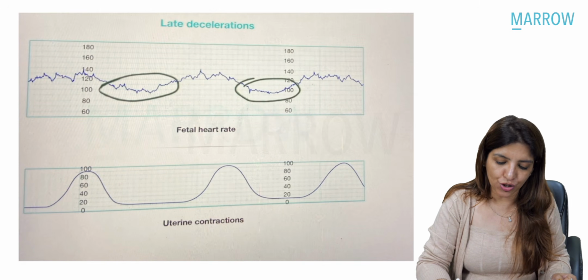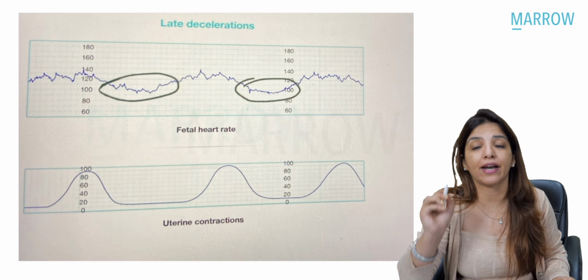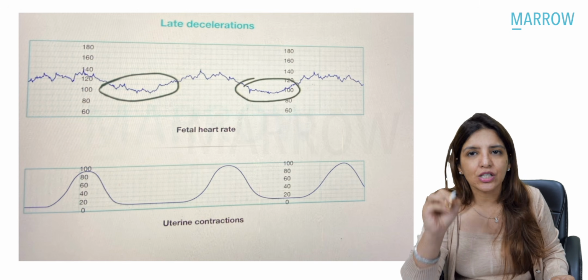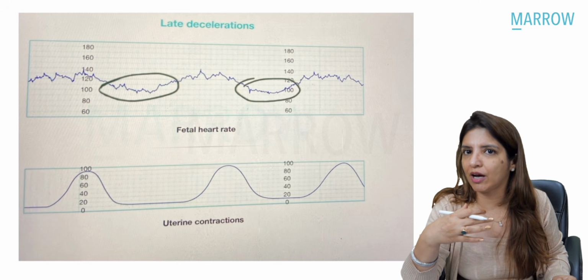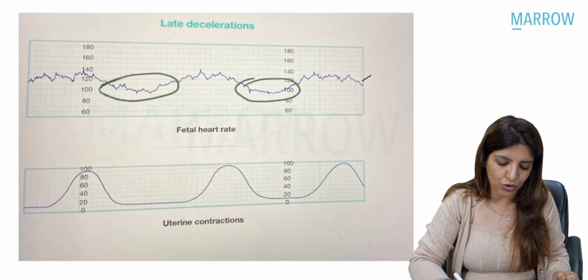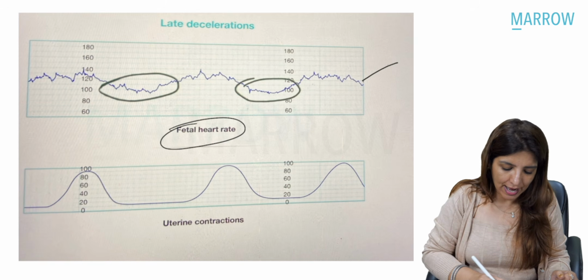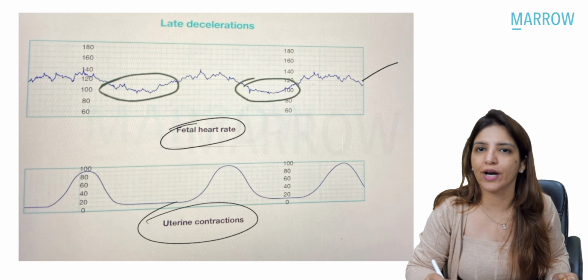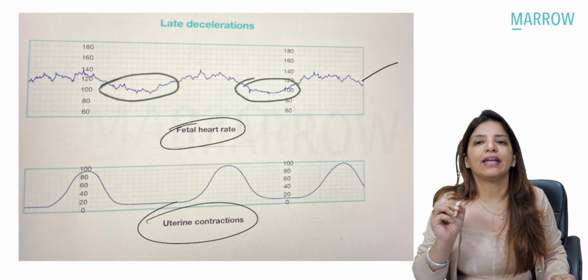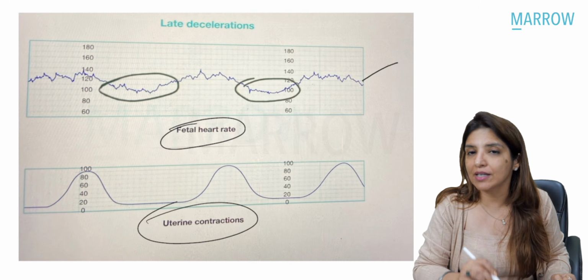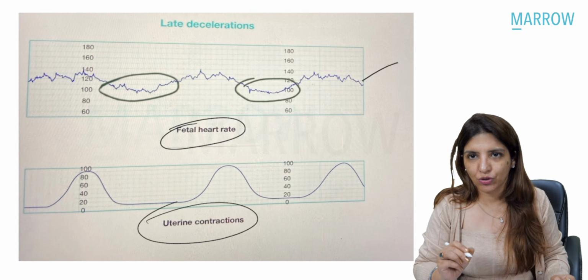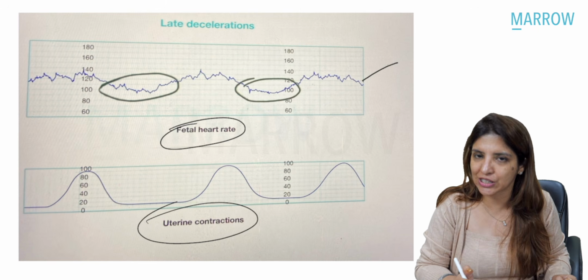I had also shown you this CTG graph over here, and I had also told you that in CTG, how do I come to know this is a CTG graph? Because I'm going to see two graphs. I'm going to see a graph of fetal heart rate and I'm going to see a graph of uterine contractions, right? In an NST graph, you get only fetal heart rate. You don't get any uterine contraction. So this over here is a CTG graph.